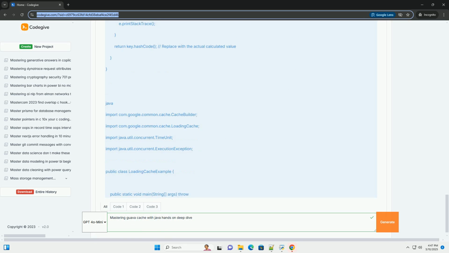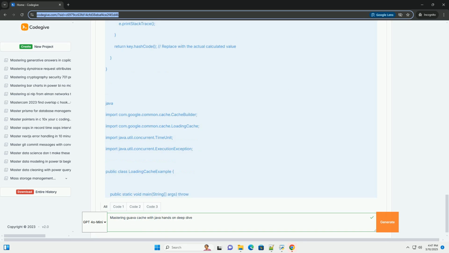In this simple example, we're not providing a loading function. 4. put(key, value) inserts a key value pair into the cache. 5. getIfPresent(key) retrieves the value associated with the key. Returns null if the key is not present. 6. Loading cache. The CacheBuilder.build method in this example is provided a callable to retrieve values from and add into the cache. 7. Expensive calculation.